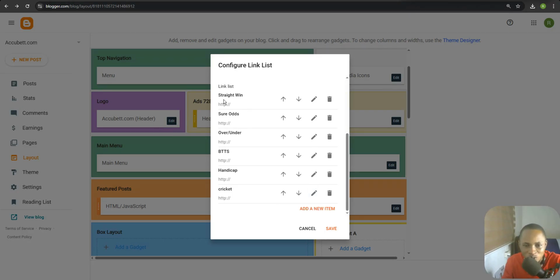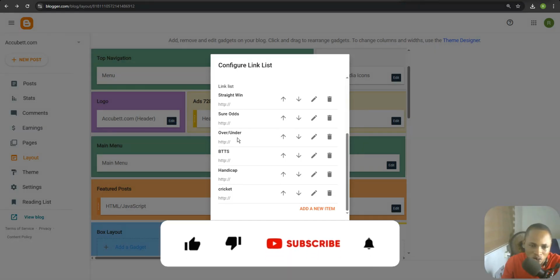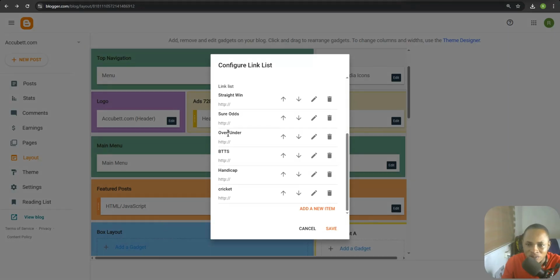So when you talk of straight wins, you are talking about teams that we suggest are going to win their matches straight. And when you talk of sure odds, right over here, we are talking about the odds that we think are going to play, but we don't have the accurate mindset of that. And then the over and under talks about the number of goals that are going to be scored in full-time games. So the over talks about over 0.5, over 1.5 and all those.